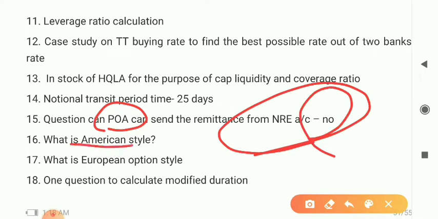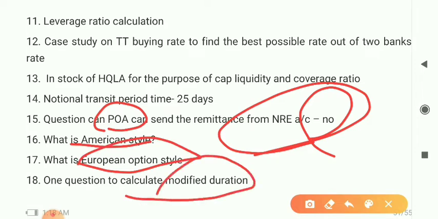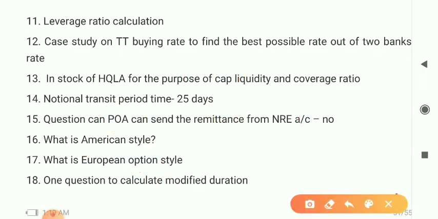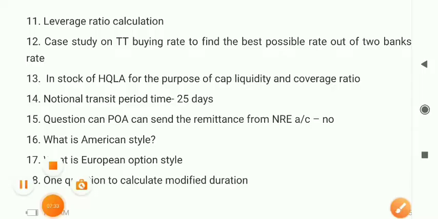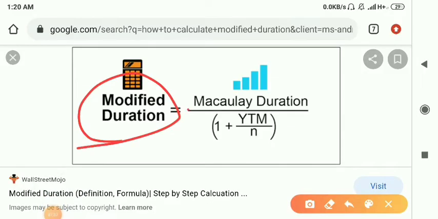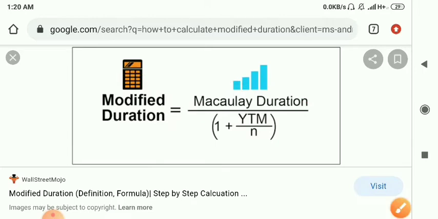So what is American style and European option style? One question related to modified duration. So this is modified duration, and from this, a question comes all the time. So let me show you how to calculate this modified duration. This is the modified duration formula: Macaulay duration divided by 1 plus yield to maturity divided by n, that is the number of periods. You can easily get it.